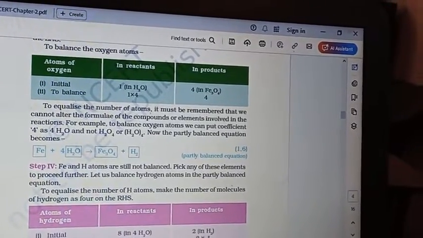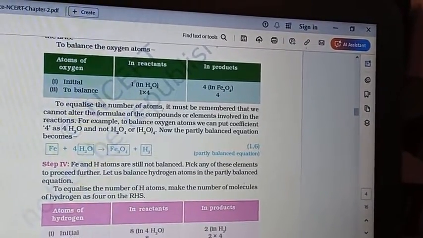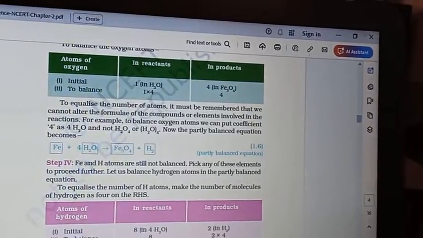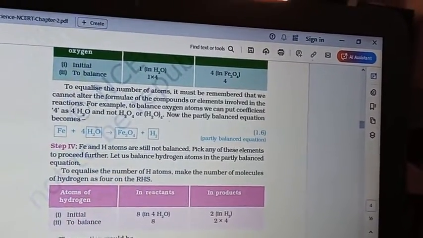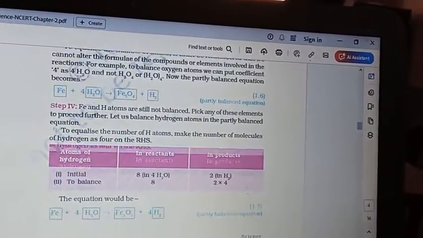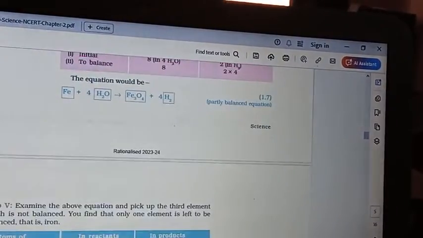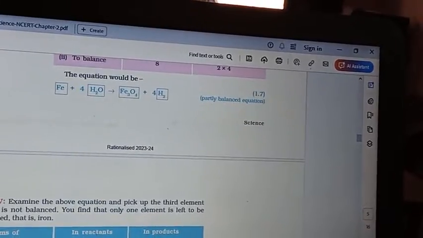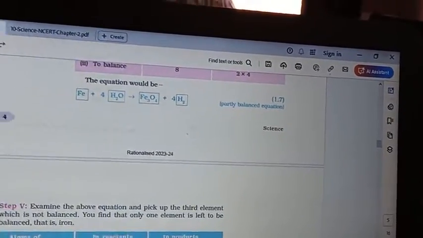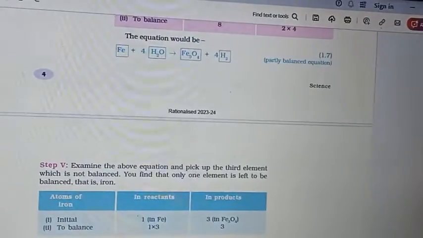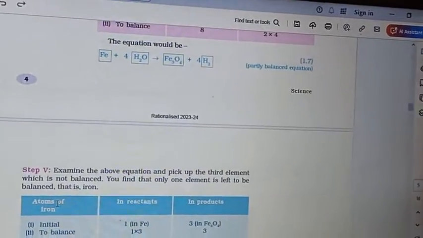But it is only a partially balanced equation because iron has remained unbalanced. So further we will examine. Here iron has 3 atoms, and here iron has only 1 atom.